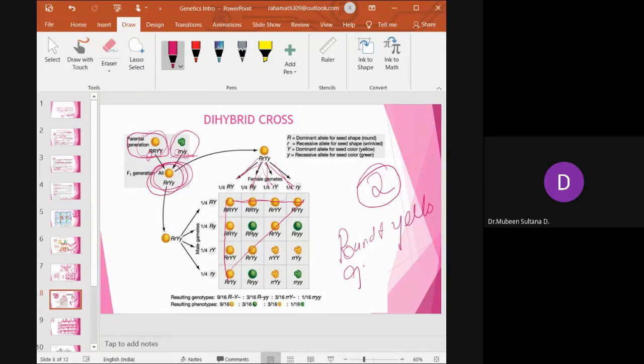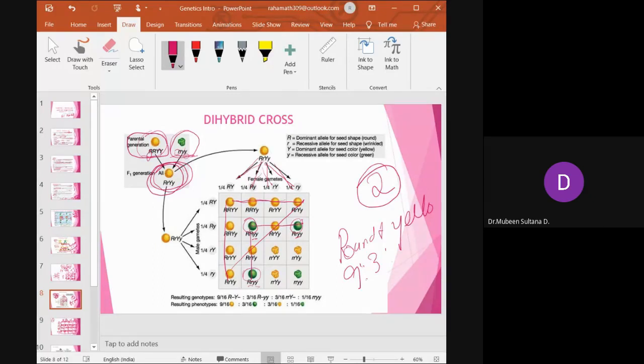Then you have hybrid variety, new variety now. Okay, what is it, new variety? Round and green, because you have capital R. Yes or no? You have a capital R for round structure, but you do not have a dominant gene for color. You have only both recessive genes, small y, small y. You can see small y, small y, small y. So it will be round and green. How many are there? 3. You can see how this is now, 1, 2, an open triangle.